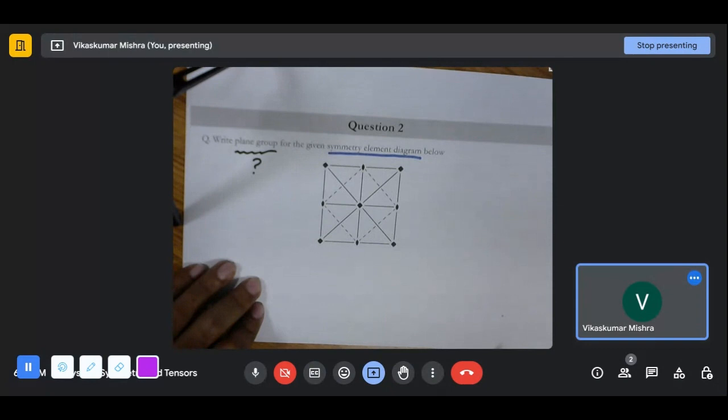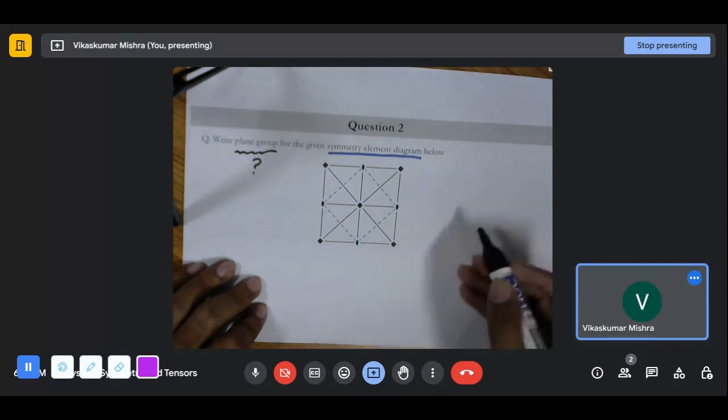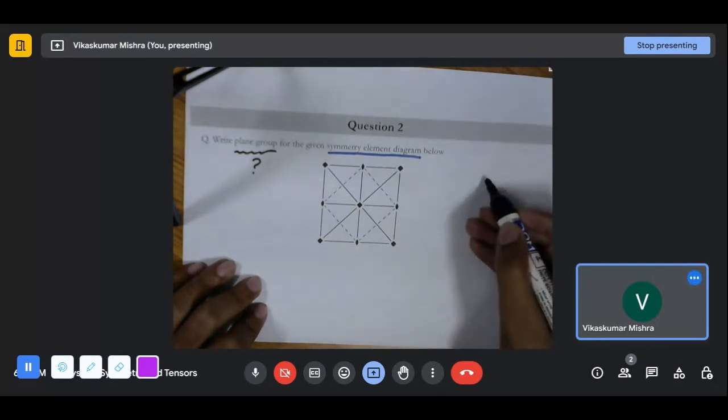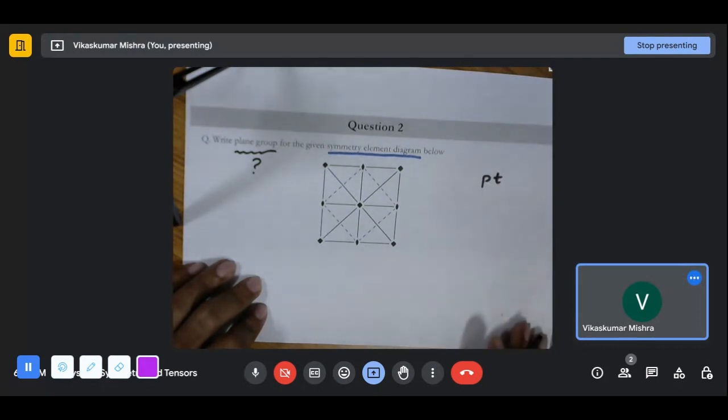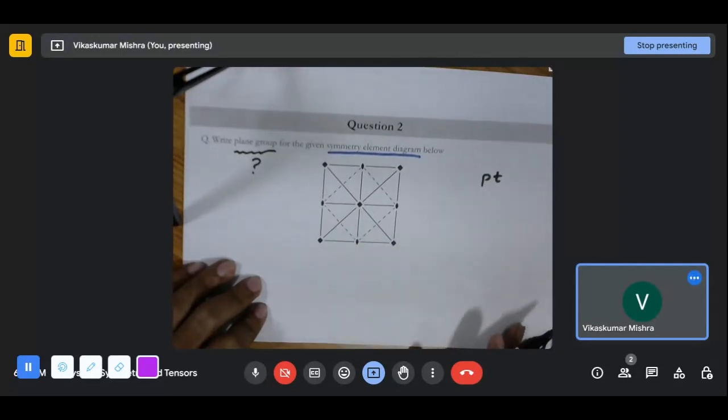It is only present in the case of square, and the square has only primitive. So the way we write it, it will be P, primitive tetragonal. It doesn't have the centering, but there is a center also having the fourfold. So this fold is by default generated fourfold. Okay,